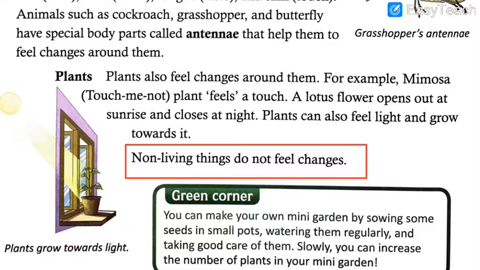Every different living thing has different food habits, in which animals' food habits you have already been familiar with, and then we saw how living things feel changes. So for today I'll keep it till here. In the next lecture we will continue with living things reproduce, that is the last point in your textbook, and then we will carry on with our keywords and exercises.